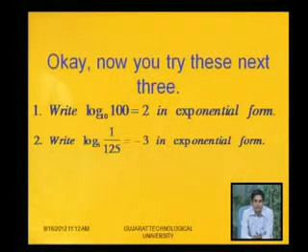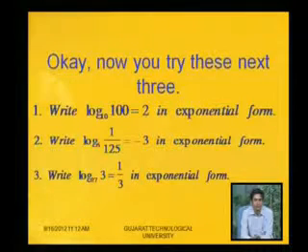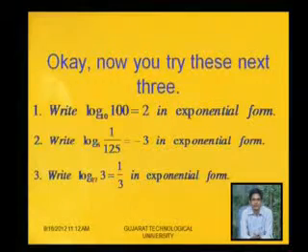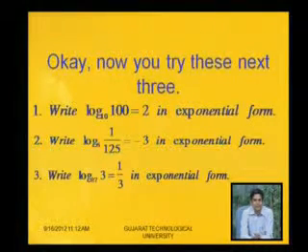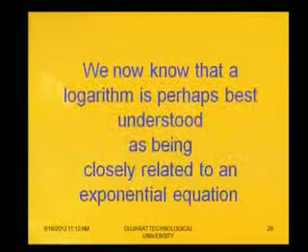What will be the answer? First write the base, that is 5, then the right hand side term in power, that is 5 raised to minus 3 equal to 1 by 25. Right. Third example, log base 27 of 3 equal to 1 by 3. Write in exponential form. What will be the answer? 27 raised to 1 by 3 equal to 3.